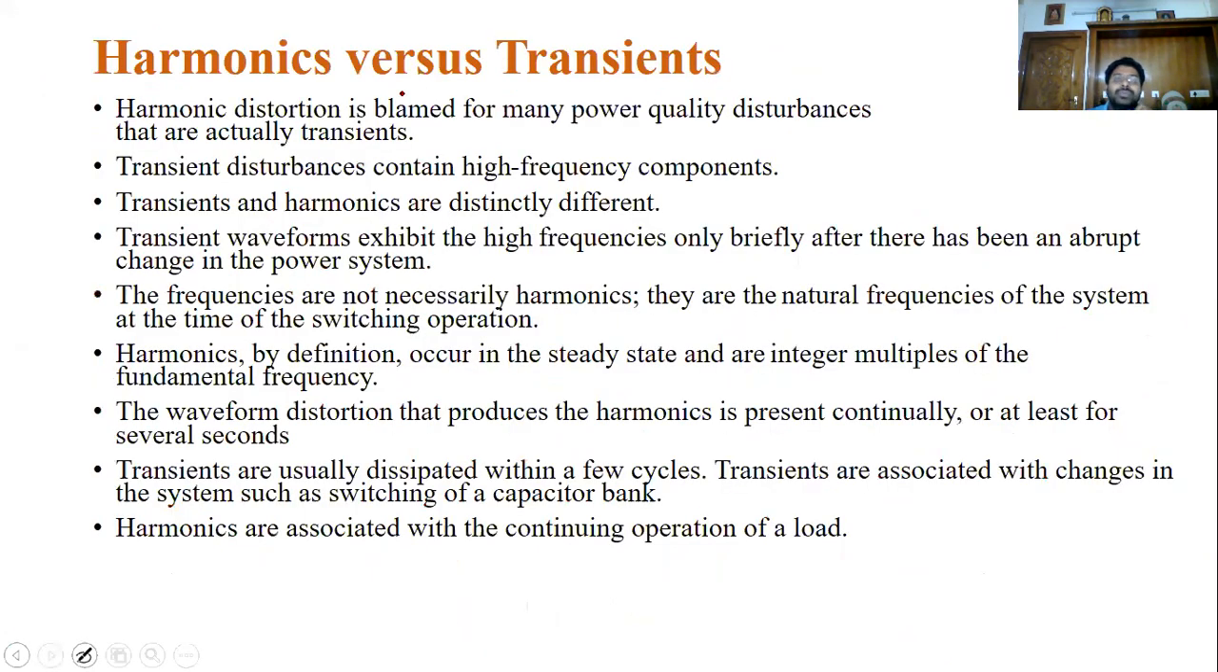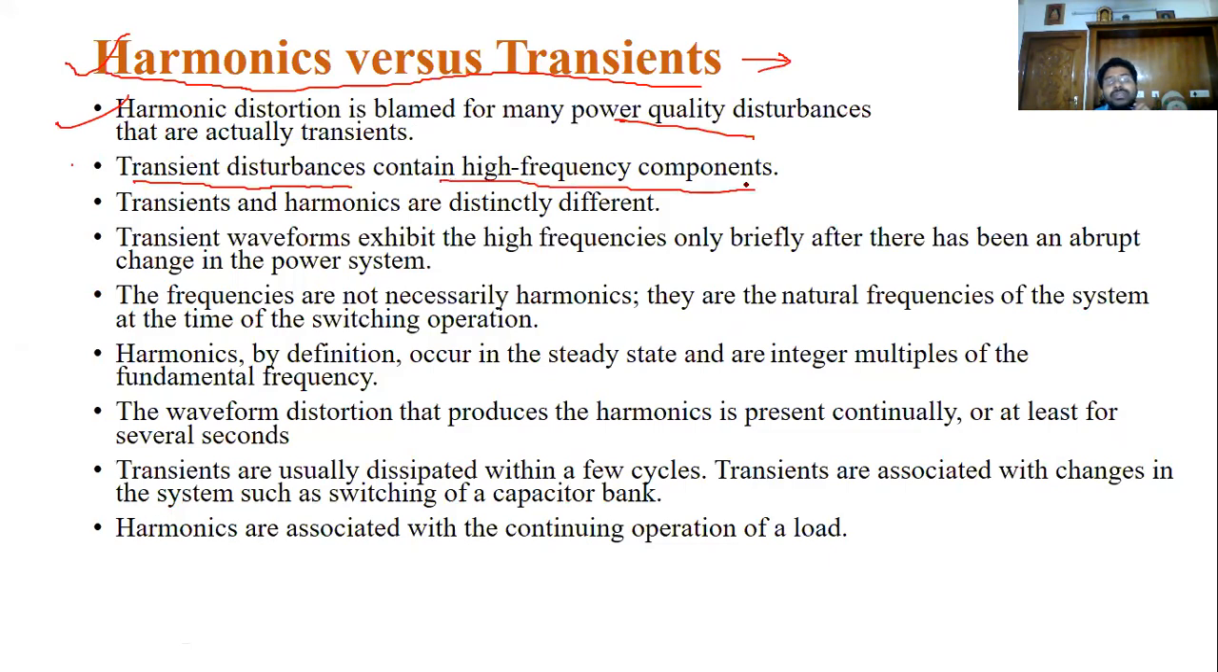Now see this, harmonics versus transients. These transients are produced because of some switching events. How are harmonics produced? Because of some non-linearities in the system. Transient distortion also contains high frequency components. Remember, transient distortion also contains some high frequency components.